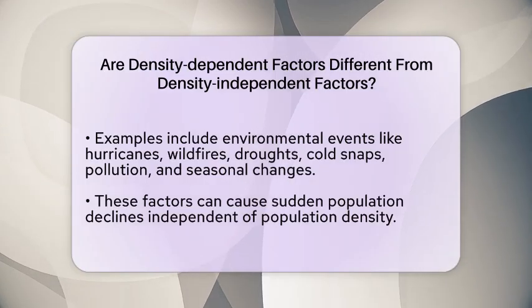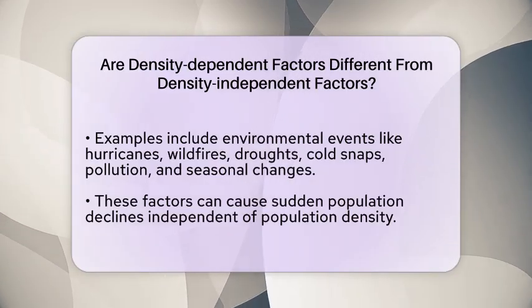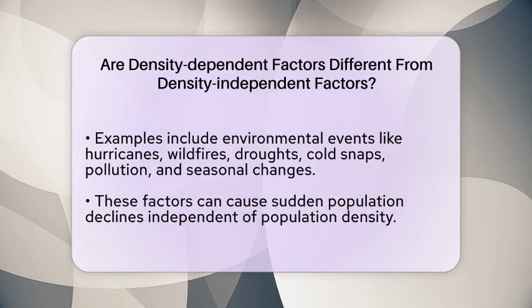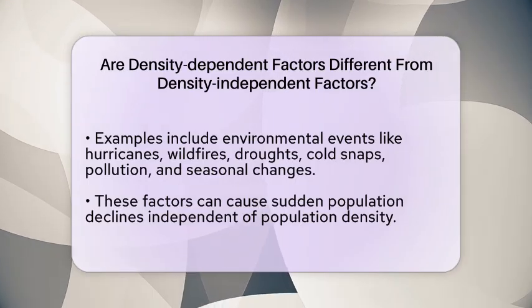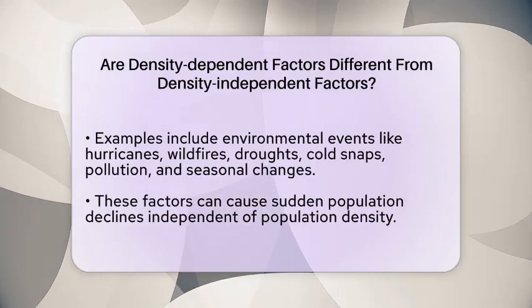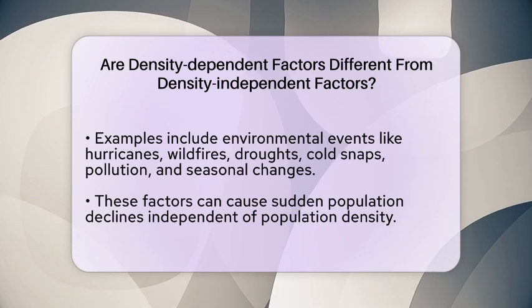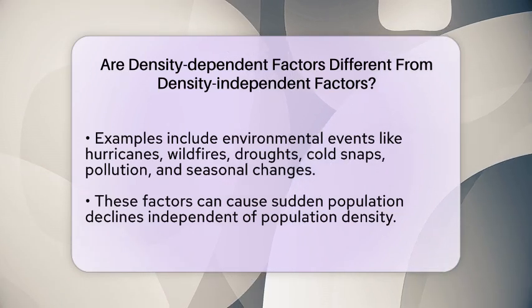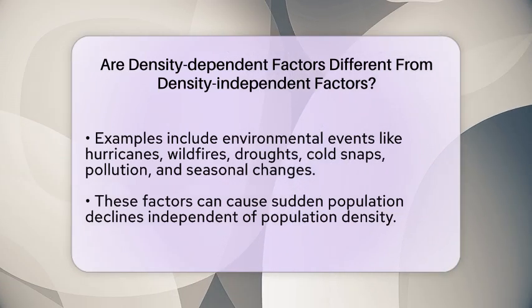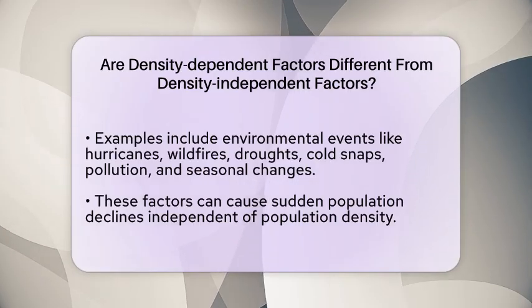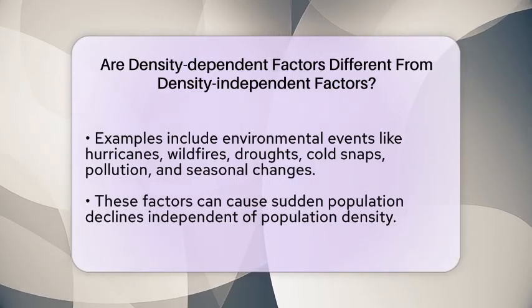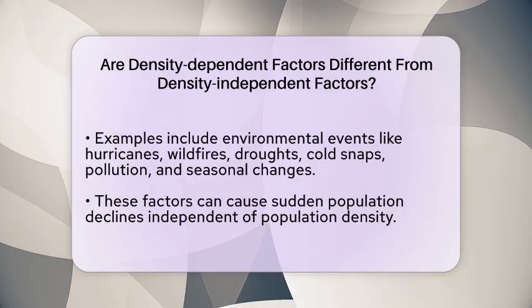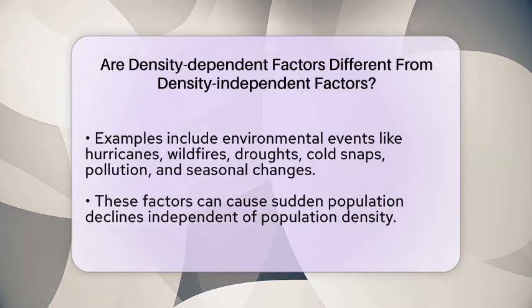Understanding the difference between these two types of factors is important in population ecology. Density-dependent factors help regulate populations by slowing growth as they become crowded, often leading to a balance called the carrying capacity. Density-independent factors can cause rapid, unpredictable changes that are not linked to population size.